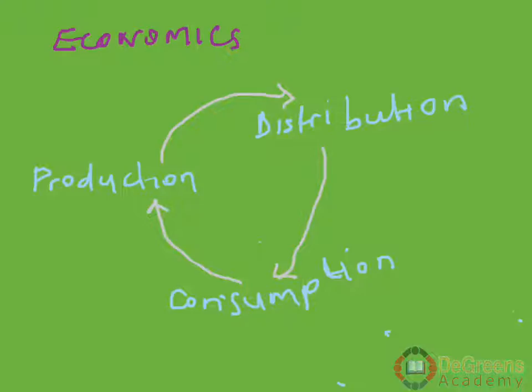Now, nobody knows where it starts because the producer produces what he has noticed that people are consuming. That is one. He can also produce what he thinks people may accept to consume. That is two. When he produces, he uses distribution to get the products to the consumer. When the consumer consumes, he pays, and the money goes to the producer, who now has the means of production. So it is a very continuous cycle.